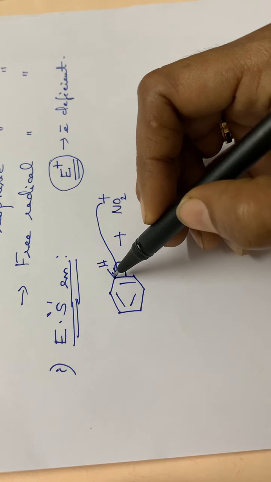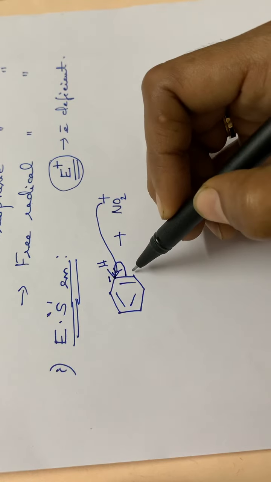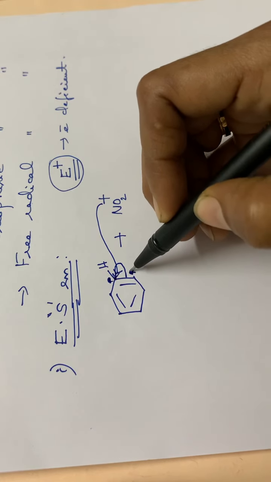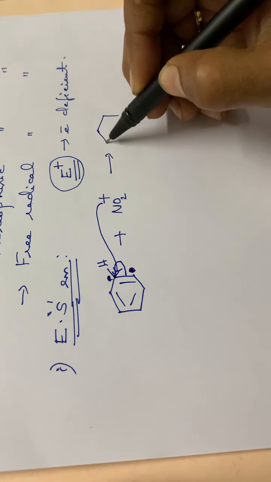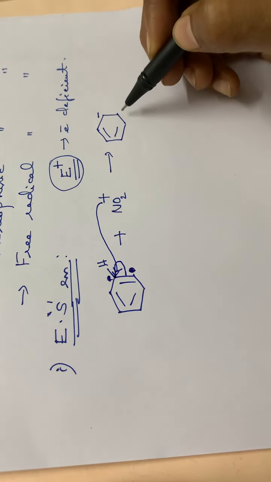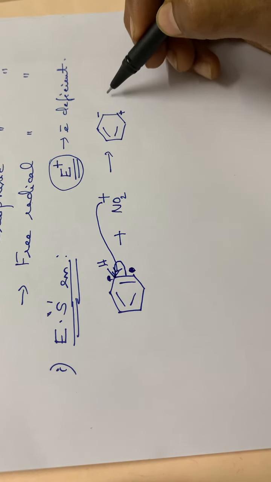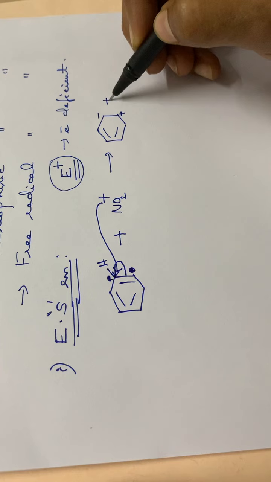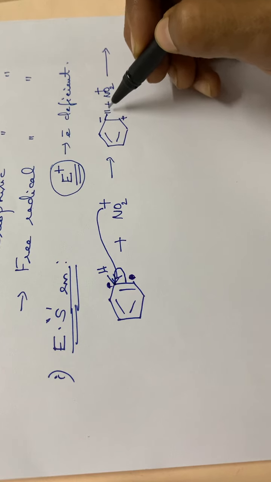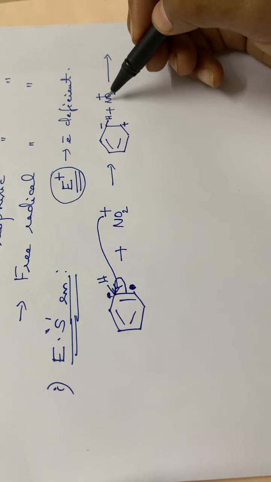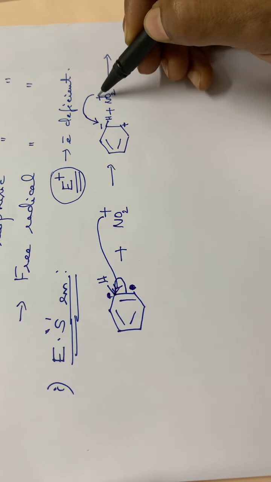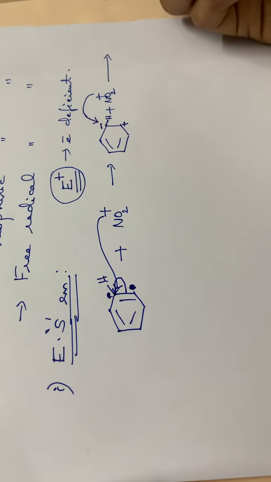Then this carbon will have a negative charge and this carbon will have a positive charge, during the attack of NO2 plus. I will draw the structure once again. Then in the next step, a hydrogen atom is already present here. NO2 plus will be attacking this negatively charged carbon atom.